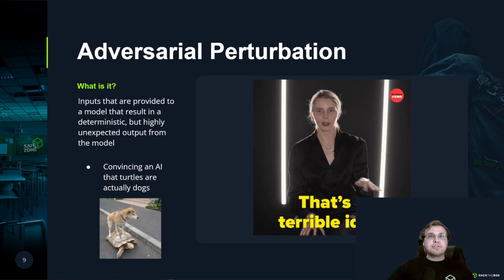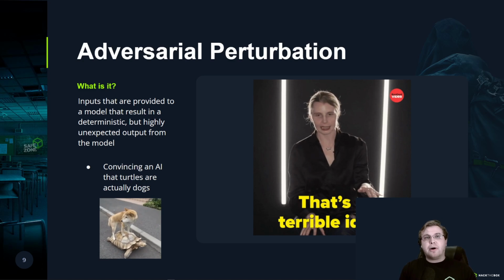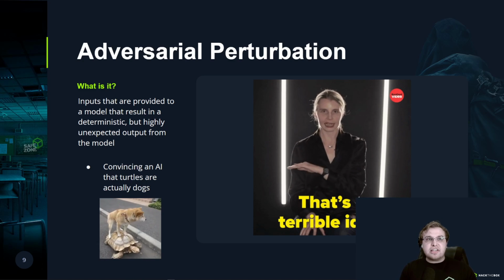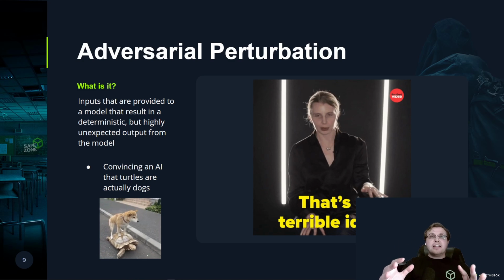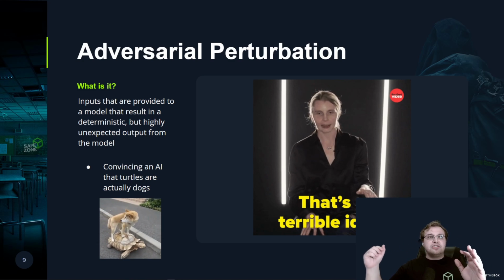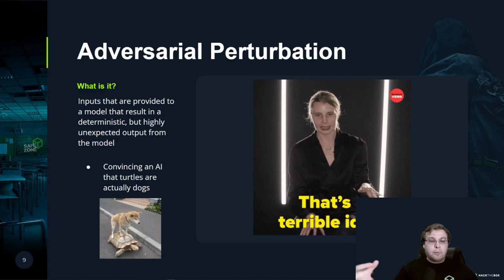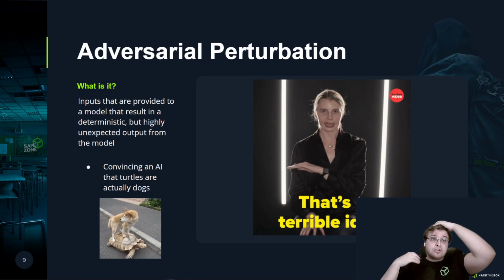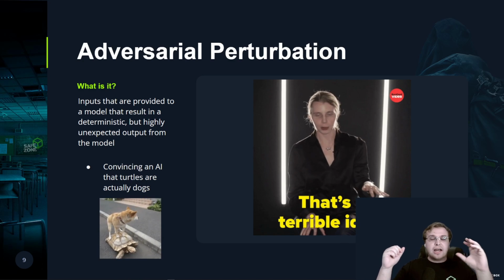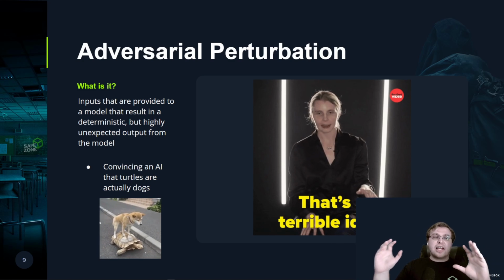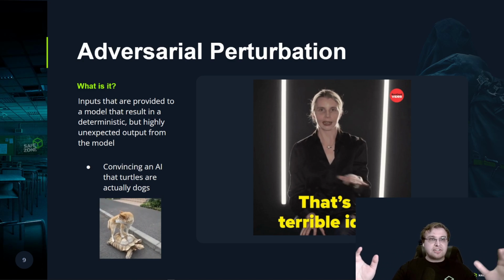Going on, adversarial perturbation. This is taking a model and we are going to make it mad. We're going to try to perturb it, as the name says, which means bother. We're trying to get it to spit out something that is highly unexpected but is deterministic, you can see in this case.